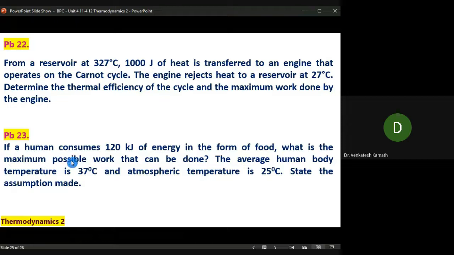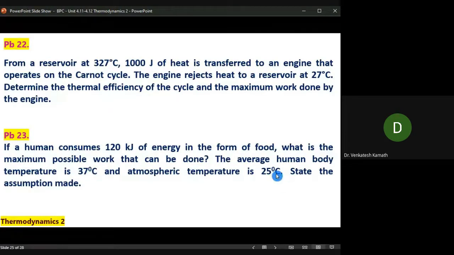Now, maximum possible work. This word, when you come across, remember, we are talking about Carnot engine. If it is a Carnot engine, you get maximum work. If it is not a Carnot engine, you will get a work lesser than maximum possible work. You get lower amount of energy. Mean efficiency is less, right? That's why I'm using a Carnot engine. Human body is a Carnot engine.